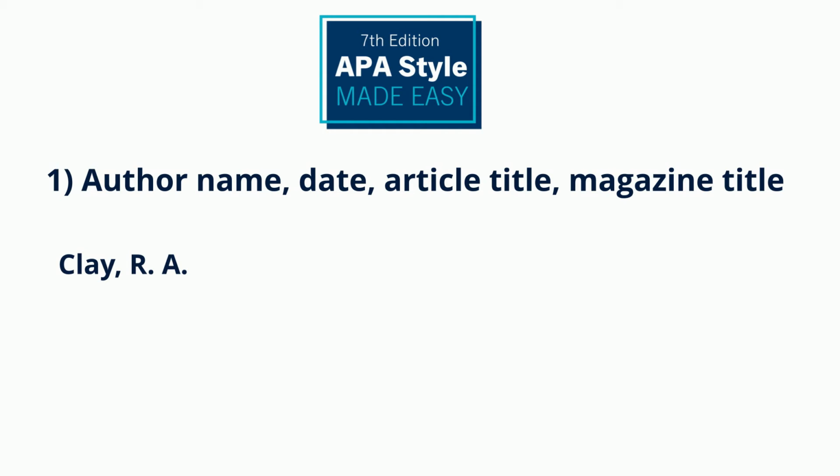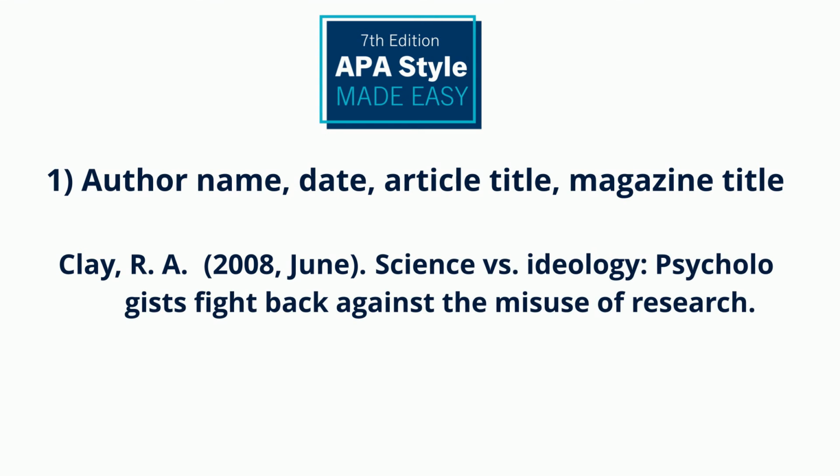We'll write out the author's name, the year, month, and day inside of round brackets, the title of the article, and the name of the magazine in italicized letters. Then write the volume and issue number.